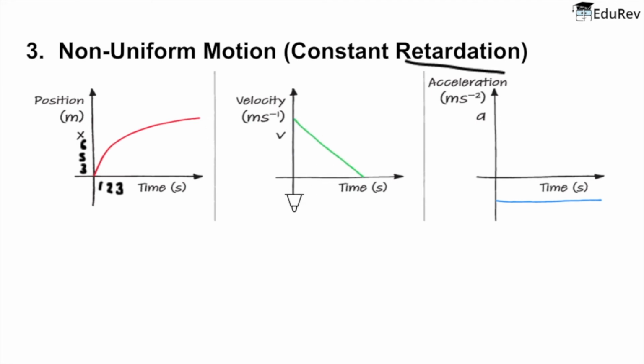So here we can see, when we apply the brakes, what happens? The car slows down, right? So here also we can see in the VT graph that the velocity of the car lowers down to 0. By the AT graph, it is shown that the acceleration has a negative value because we are applying the brakes. But shouldn't the position time graph also be negative? No, it will not be, because as we see here, we still have some positive velocity, which is although decreasing after every second, but still it is a positive value. That means our change in position will be positive.